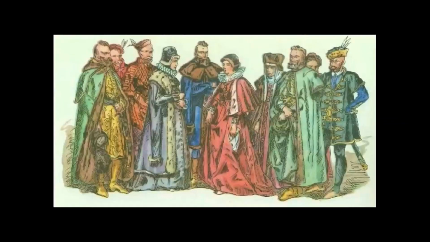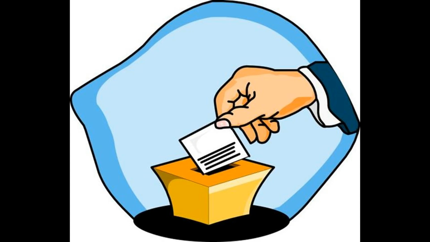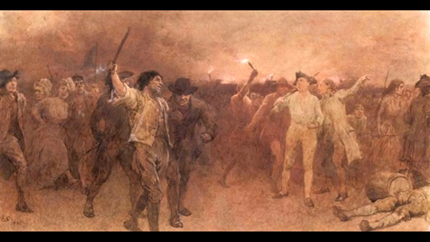But times had changed. Now the members of the third estate were educated and prosperous. They wanted the voting to be conducted as a whole, where each member would have one vote. The king rejected the proposal, and the members of the third estate walked out of the assembly hall in protest.